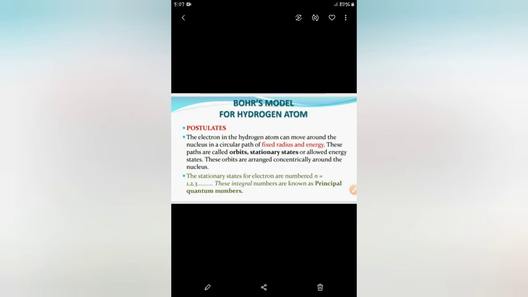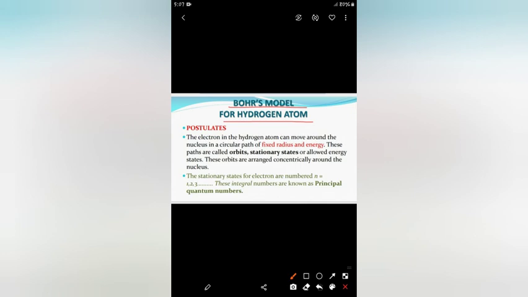Today, I will be discussing a very important topic of chapter number 2, that is structure of atom. And the topic that I will discuss with you is Bohr's model for hydrogen atom. Okay, today I will discuss Bohr's model for hydrogen atom.